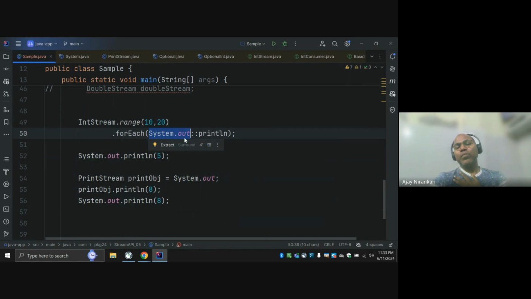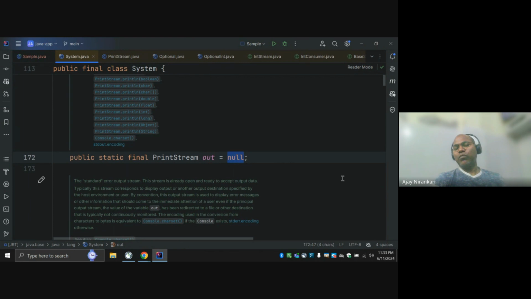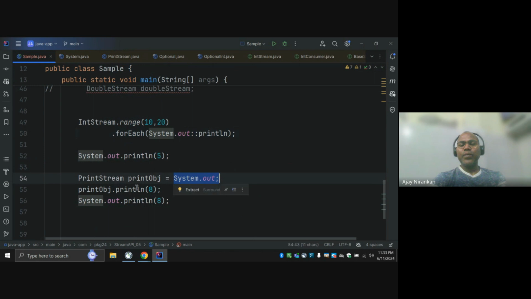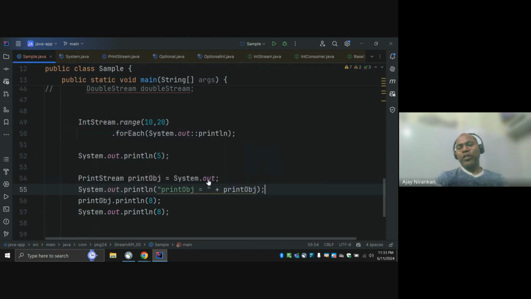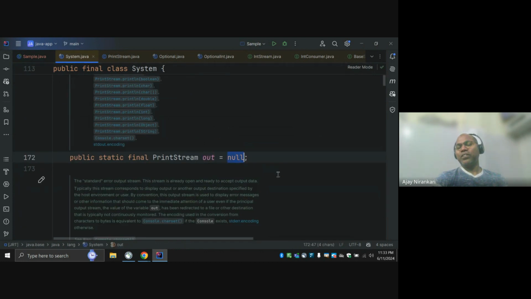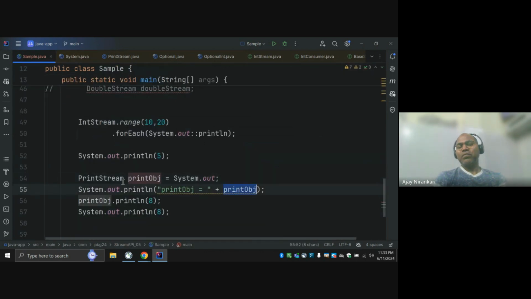So the question is, then why am I calling System.out? Because if you click here, this is null. If I say System.out, that means it returns null here. If you look at the code here, this is null, right? So what do you think? They return null here. If null, then you would get a null pointer exception, but you are not getting a null. Why? If I run it, I am not getting a null here.